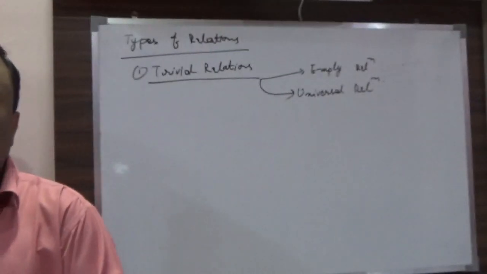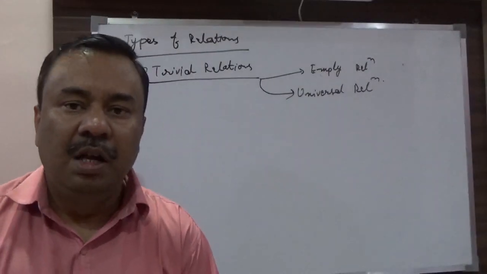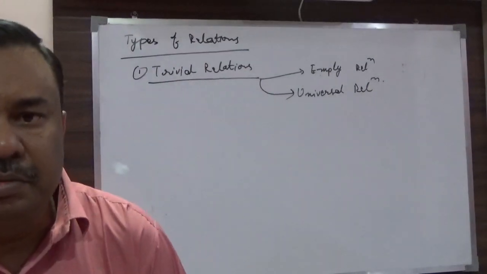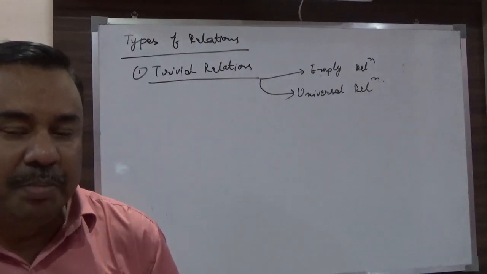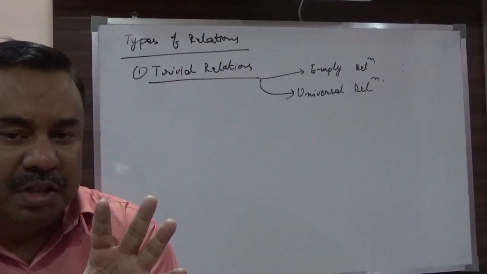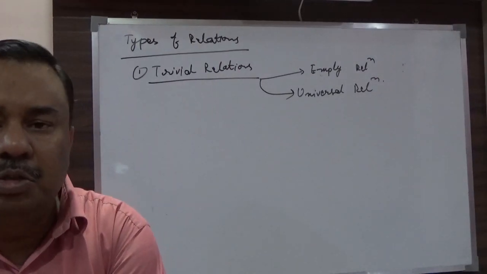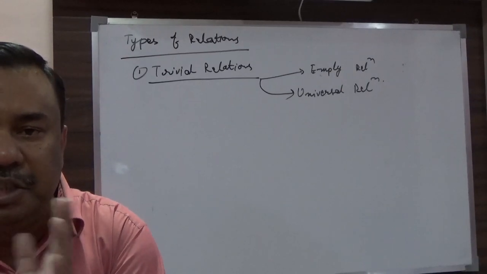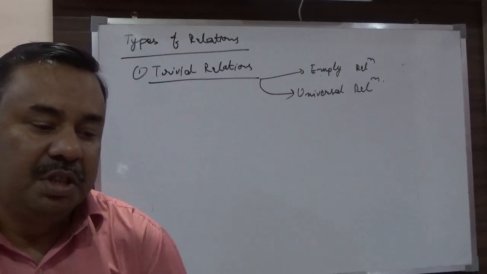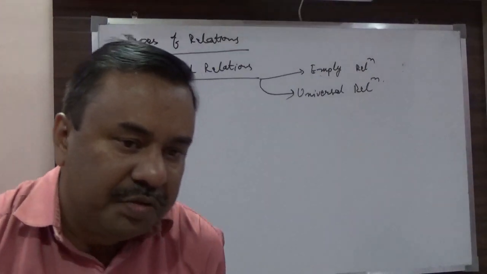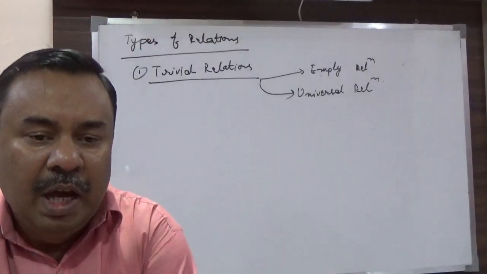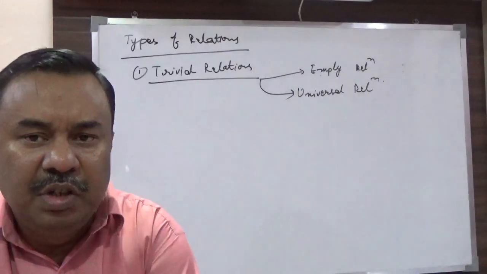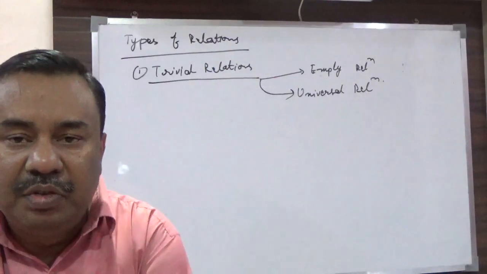As I have given you the example, suppose that there is no student. In the previous example I have taken set A as the students of section A and set B as the students of section B, and the relationship that I had given is the brother of.